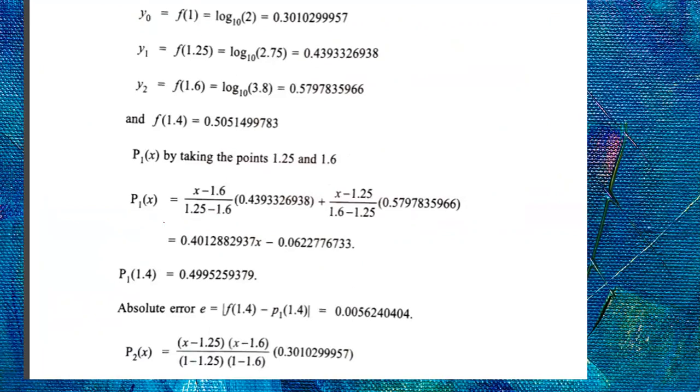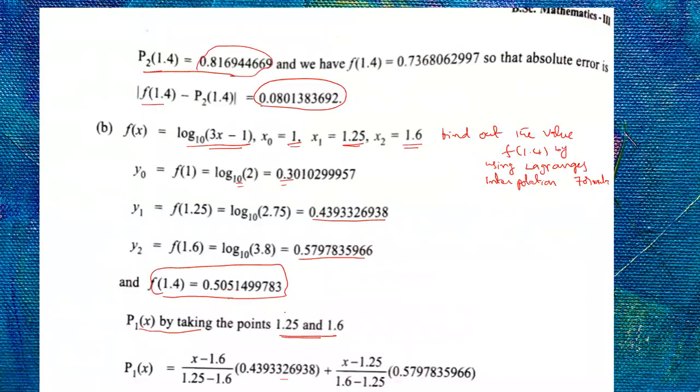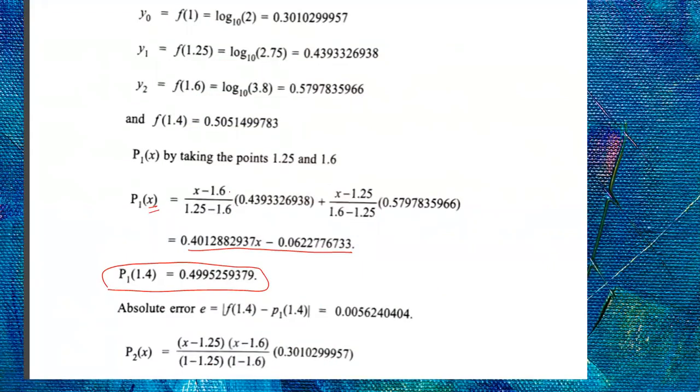So this is P1 of x, that is 0.40. By simplifying this, you will get this value. By substituting x is equal to 1.4, you will get this P1 of 1.4. Okay. So he's taking this x1 and this x2: (x minus x1) by (x1 minus x2) into f of x1, (x minus x2) by (x2 minus x1) into f of x2. So direct first degree polynomial is applied to find the values. Okay. And substituting x is equal to 1.4.